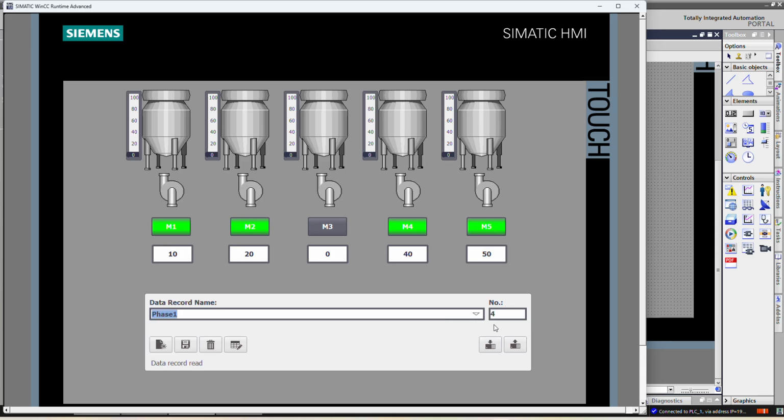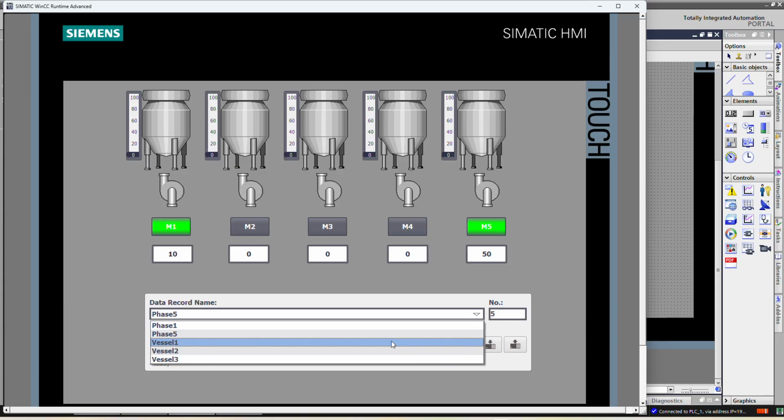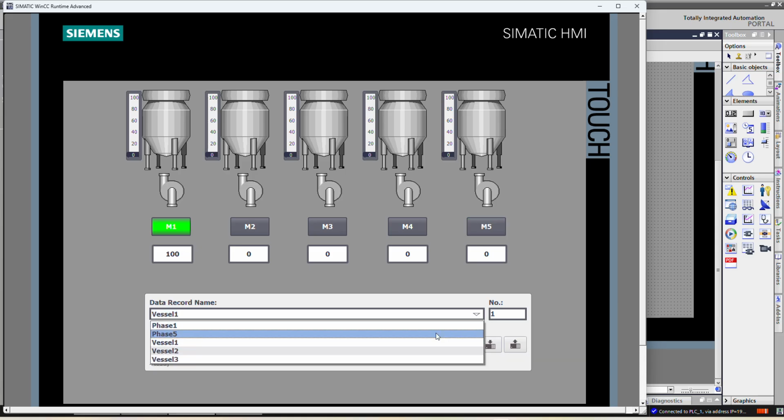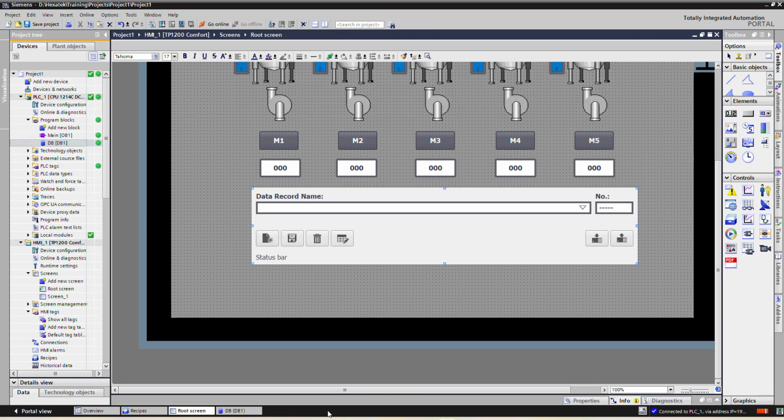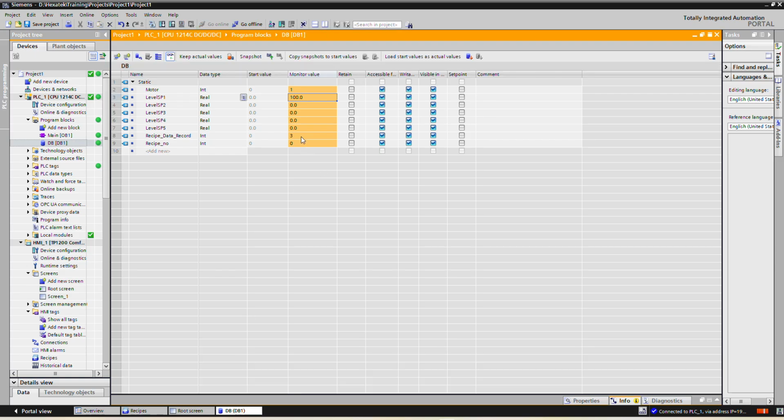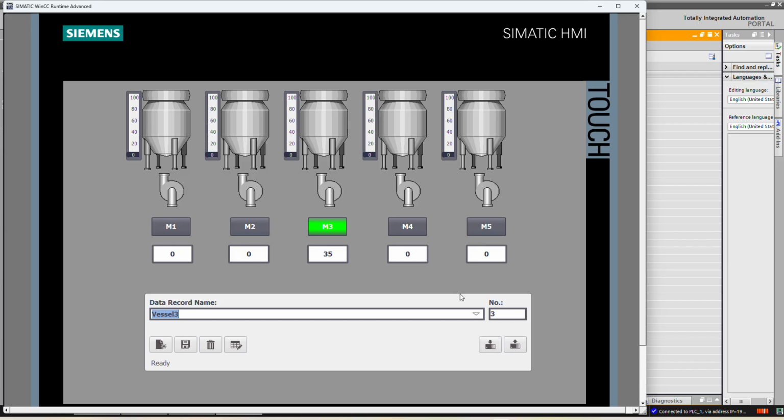So for phase 1 we have 4, for phase 5 we have 5, for vessel 1 we have 1, for vessel 2 we have 2, for vessel 3 we have 3. And these numbers will appear on this tag. See, if we know the number, we can write a logic in the PLC so that number 1, number 2, number 3 we can execute serially.